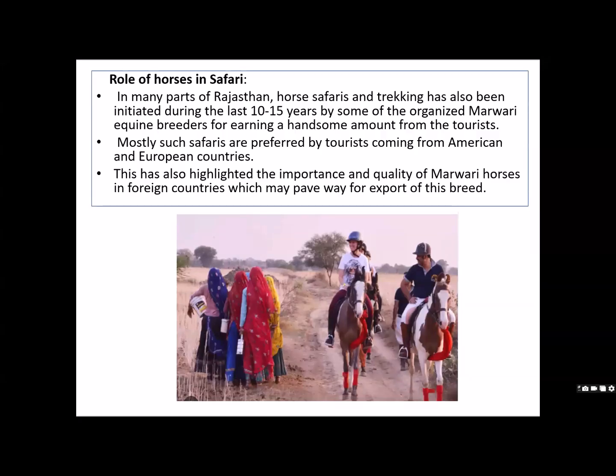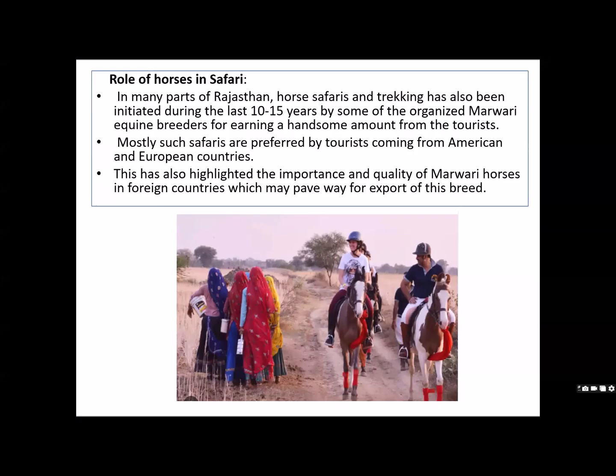Role of horse in safaris. This is more common, or recently this has taken up a tourist entertainment, and this was introduced by the Marwari Group Equine Breeders Association, just to sustain these breed owners. Okay, they will get some earning, so that these people keep breeding and the earning continues. So in that context, wherever these national parks and sanctuaries are, they have introduced these types of safaris